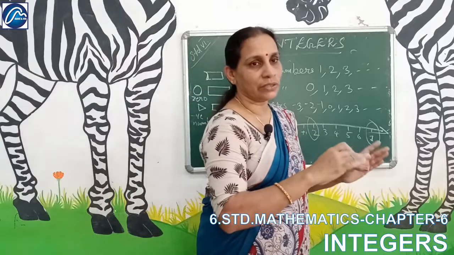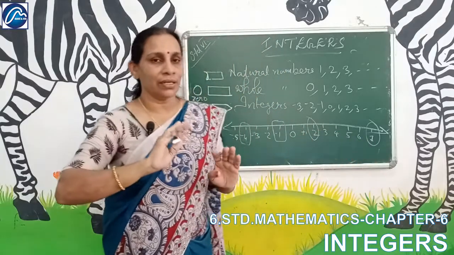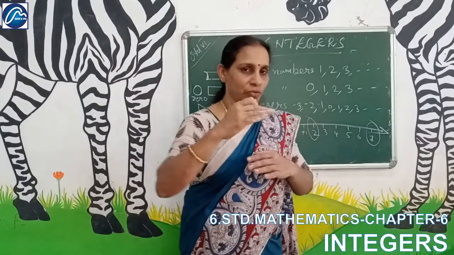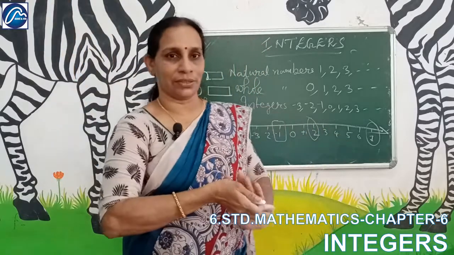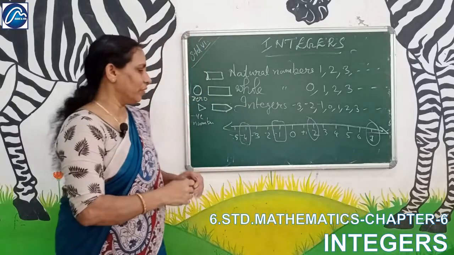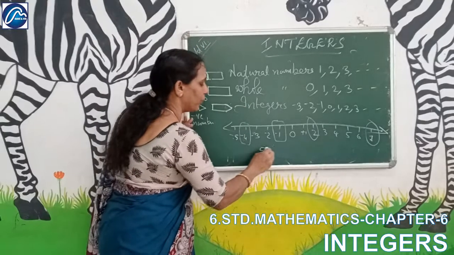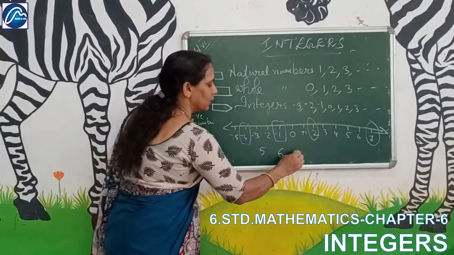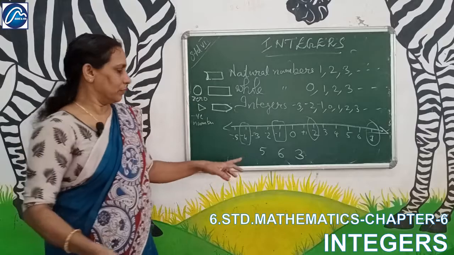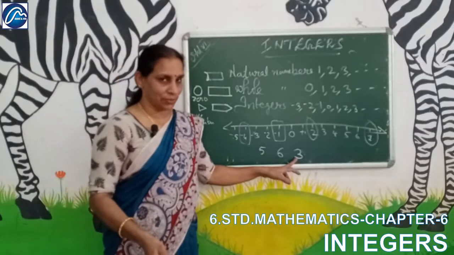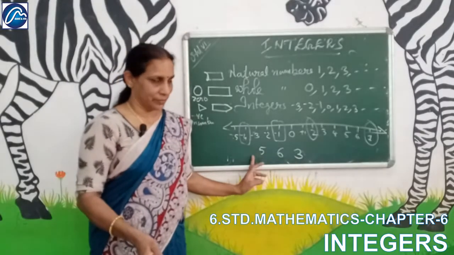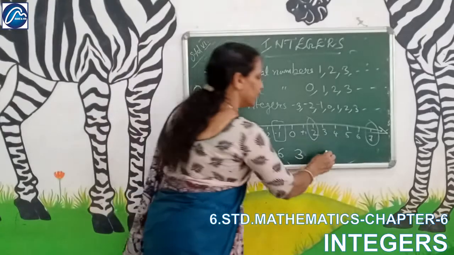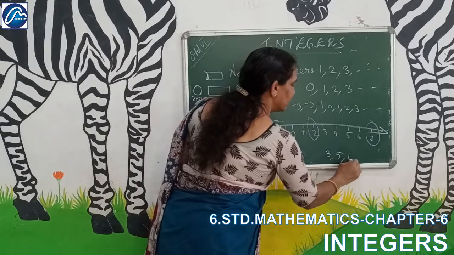After 0, all the positive numbers are greater than 0. First one is 1, then after that 2, 3, 4, 5, 6, etc. So when you have the numbers 5, 6, 3, which is the smallest number? 3 is the smallest number. Then 5, then 6. So we will write in increasing order like this: 3, 5, 6.